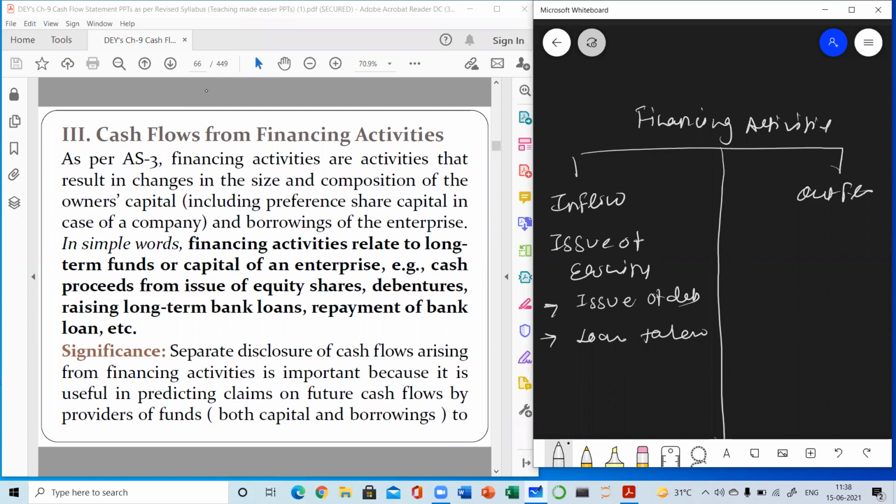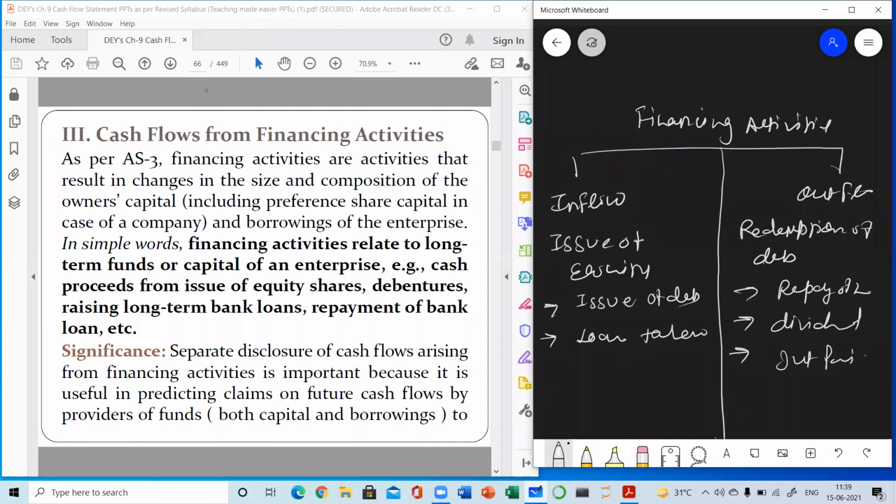And what are the outflows? Redemption. Redemption means repayment. Redemption of debentures, repayment of loan, and dividend paid, and interest paid. All these are the financing outflows. Time is about to complete, so we will continue this in tomorrow's class. So just revise the concept from the book.